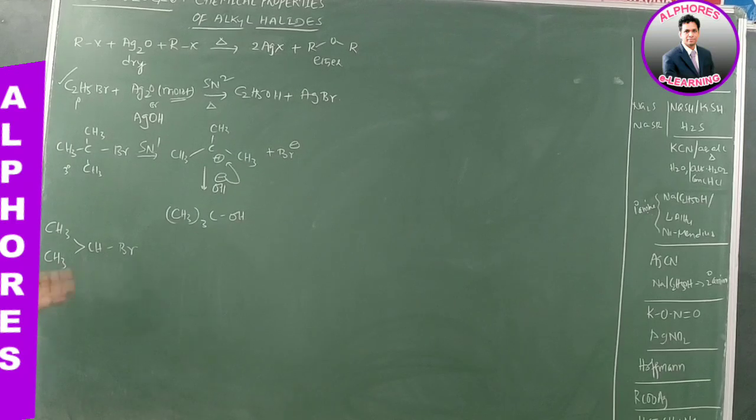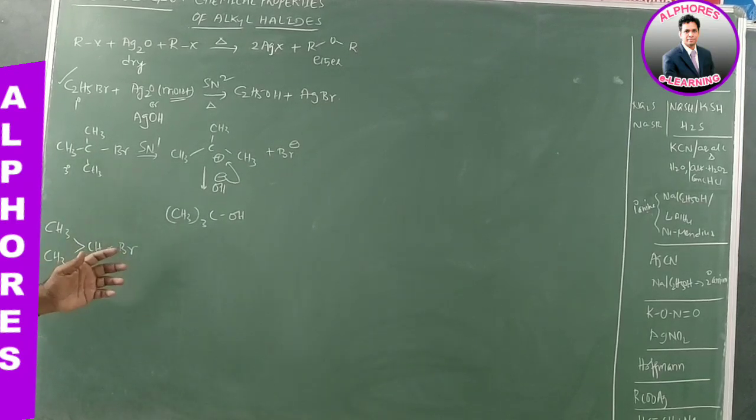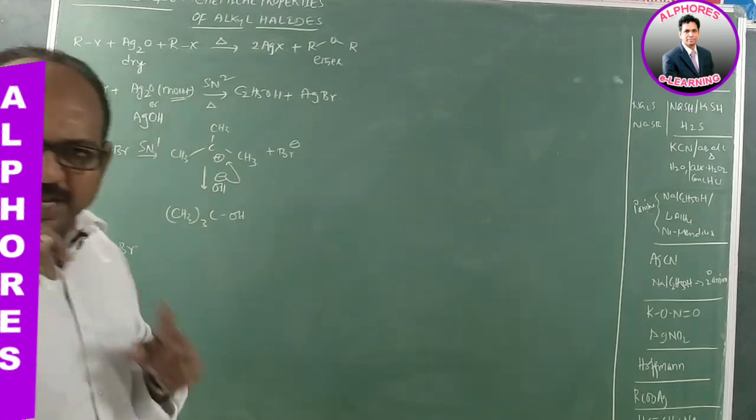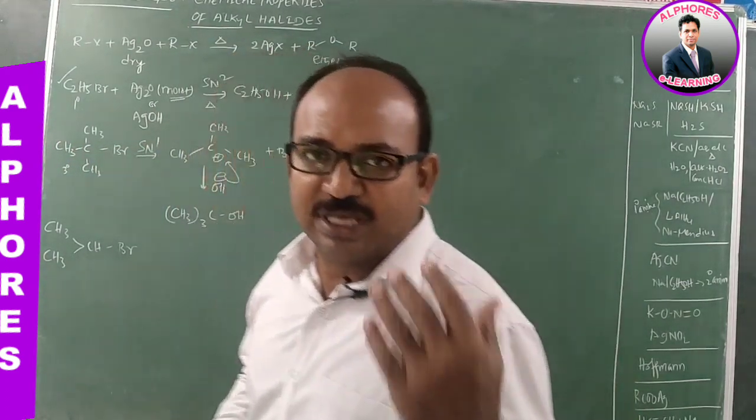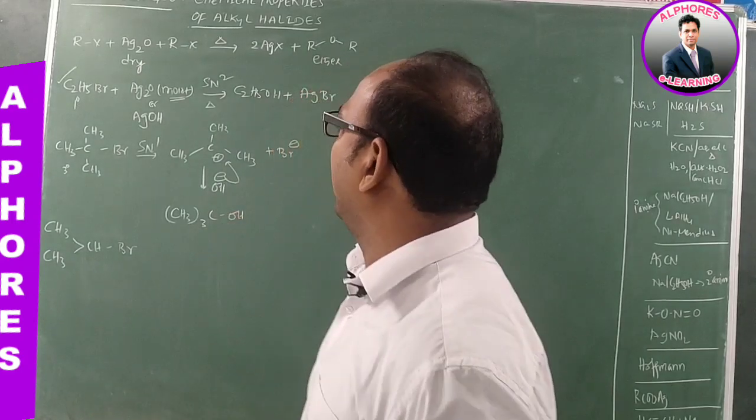In such a case, substitution is major and elimination is minor. Hope you got the point here. Which product we get depends not only on a single factor but also on the remaining factors if the substrate is a secondary alkyl halide.